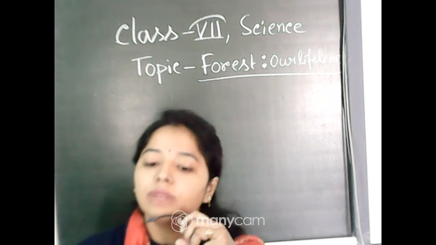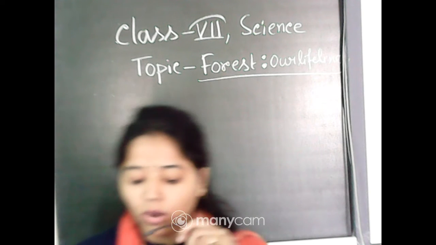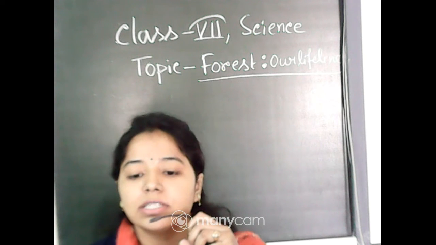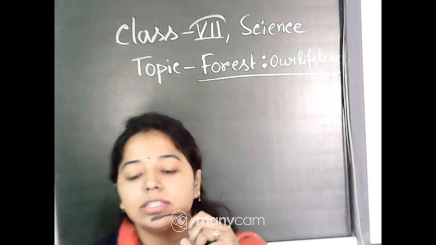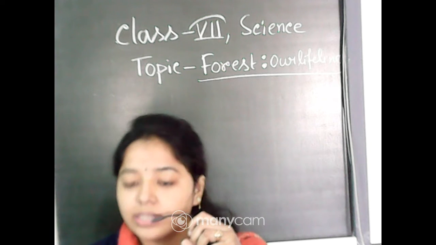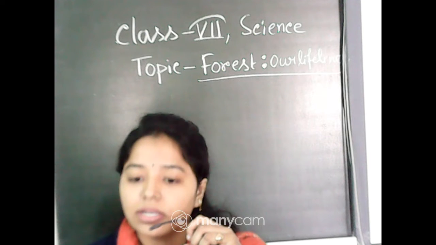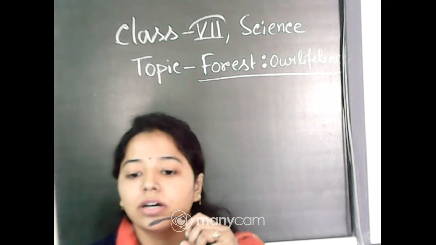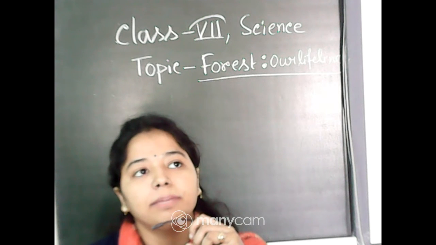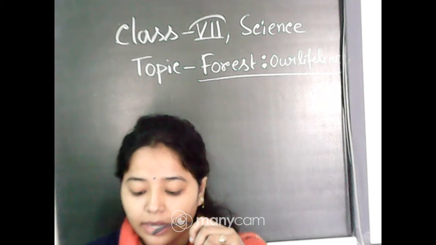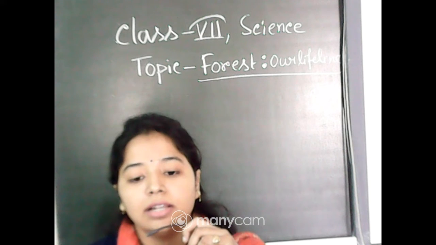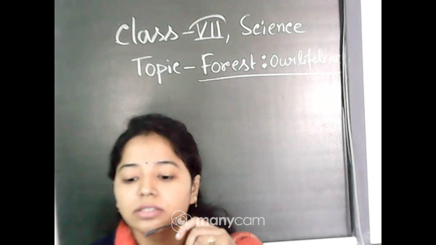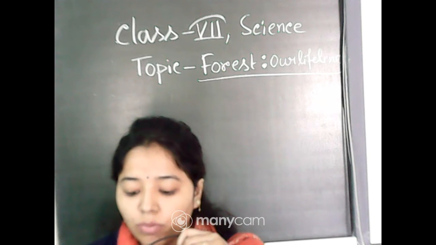Okay, very good. Now comes another point, that forests are home of numerous plant species. Why has it been mentioned that it is the home for numerous plant species? Means there are so many types of plants. You have read that herbs, shrubs, trees are found, so this forest is a place that is the house of different kinds of plants, including herbs, trees, like neem, shisham, then bamboo, fig, sal, amla, teak, all this. Okay, students, understood this? Why forests are home of numerous plant species?